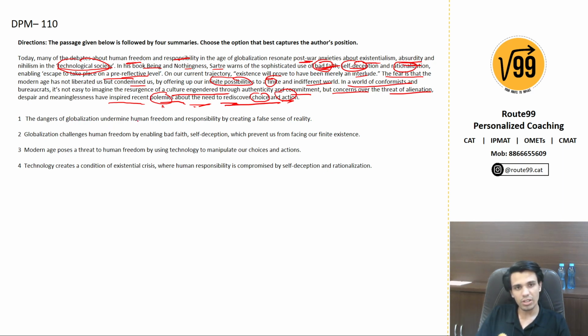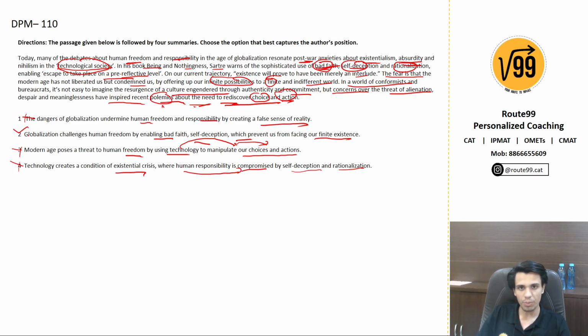The dangers of globalization undermine human freedom and responsibility by creating a false sense of reality. No. Globalization challenges human freedom by enabling bad faith, self-deception, which prevents us from facing our finite existence. True, this is what the author is trying to say. Modern age poses a threat to human freedom by using technology to manipulate our choices and action. So, wrong cause and effect relation. Where has this been mentioned? Not my answer. Technology creates a condition of existential crisis, where human responsibility is compromised by self-deception and rationalization. Is this so? No. So this is also not my answer, hence 2 is my correct option.